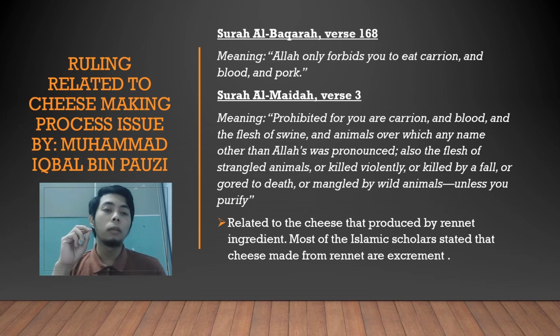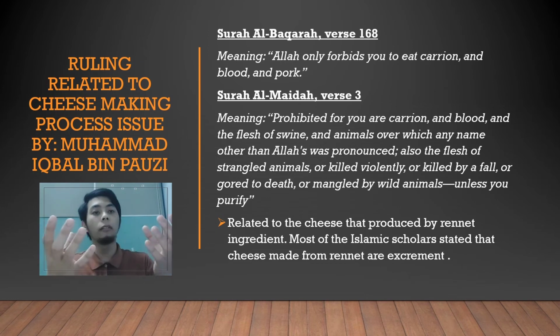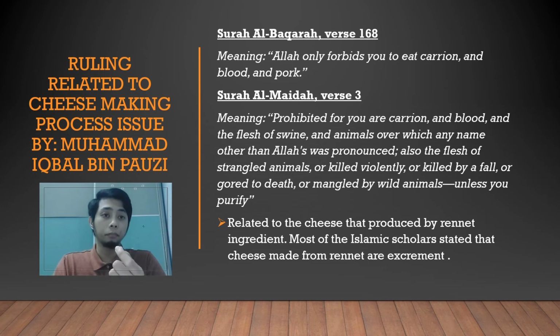From both dalil, we can say that this dalil is focused on what we can eat, right? But in this issue, I will focus on the prohibition of eating waste. For this dalil, I will focus on the prohibition of eating carrion. Why? Because in the making of cheese, there is rennet. This rennet is from a ruminant animal.